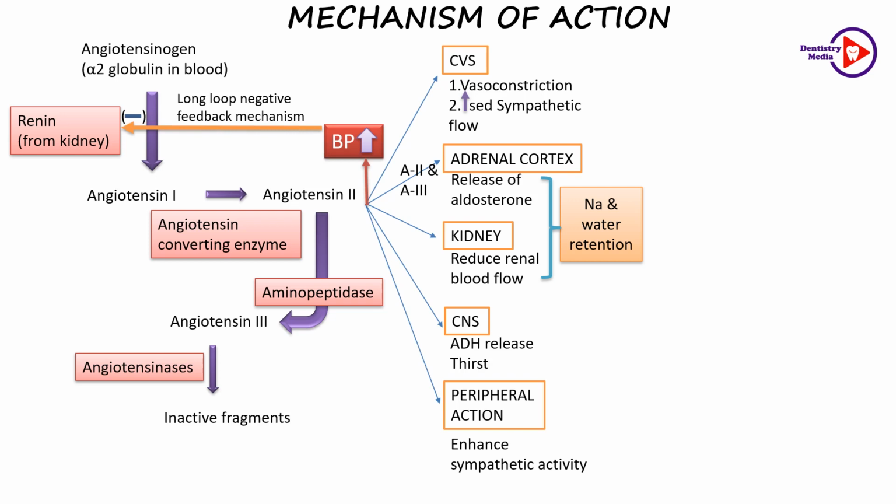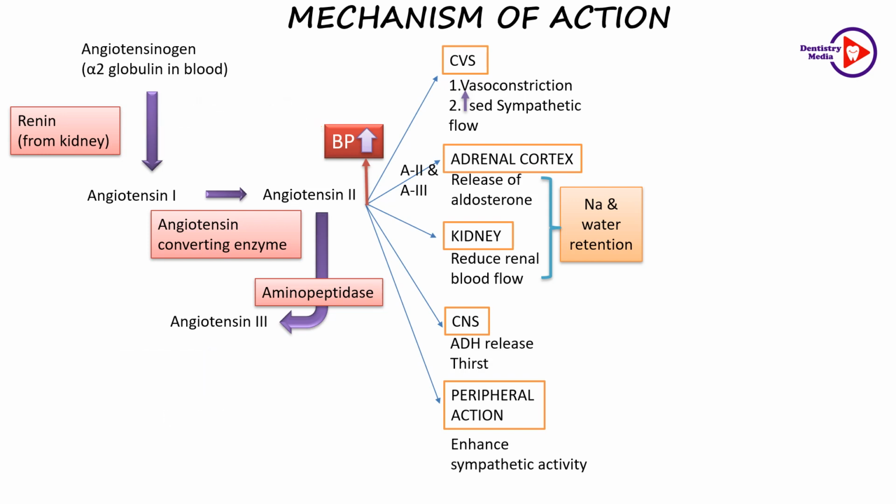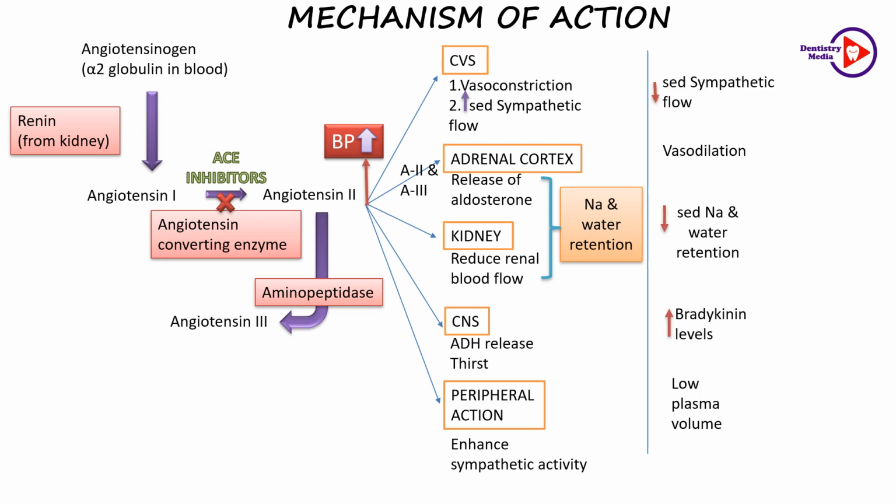In a normal human being, the rise in the blood pressure is managed by the long loop negative feedback mechanism which inhibits the release of renin. In cases of primary or secondary hypertension, this mechanism fails. Therefore, ACE inhibitors are used wherein these ACE inhibitors inhibit the angiotensin converting enzyme which cleaves the angiotensin 1 to the potent angiotensin 2.